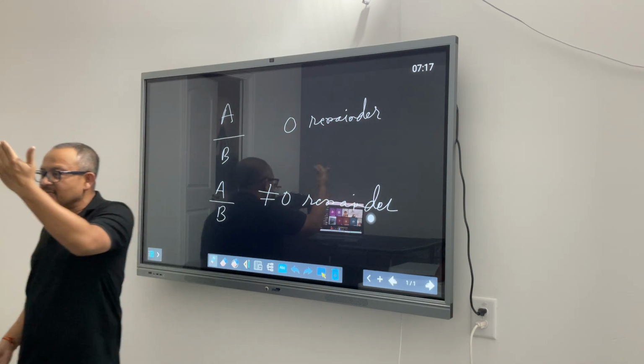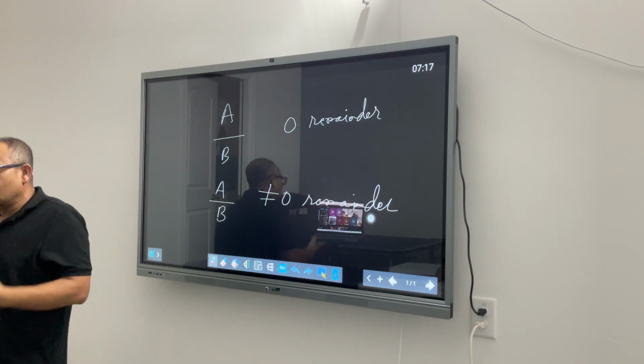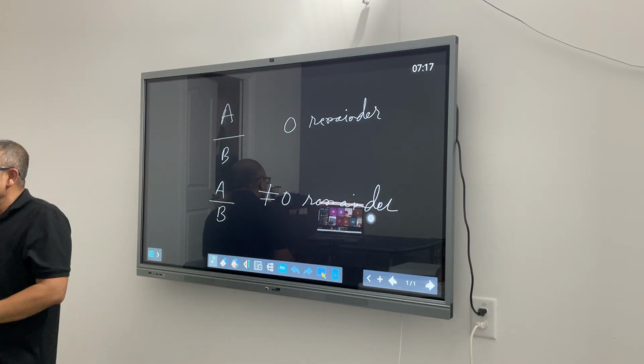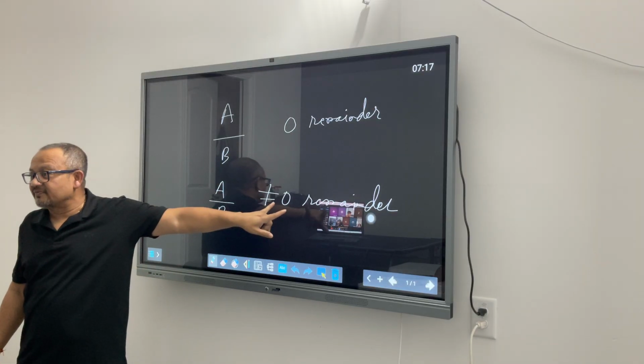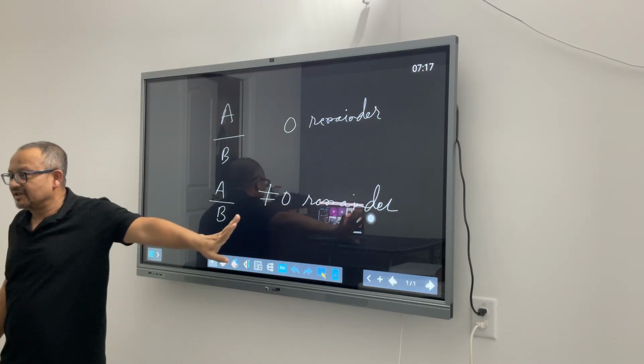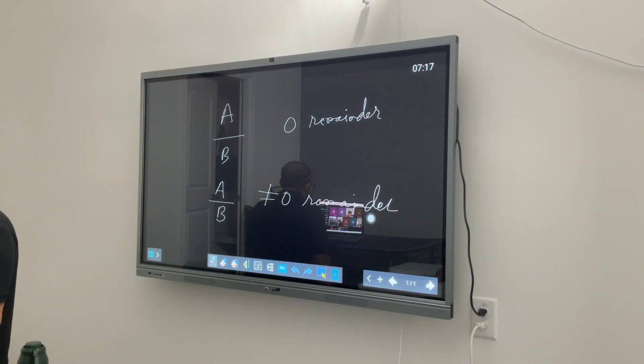When you divide one number by another number, either you will get 0 remainder, meaning you have a perfect solution, or you get some remainders. That's it. So what I am trying to reiterate is, this is not different from what we already know with respect to division.